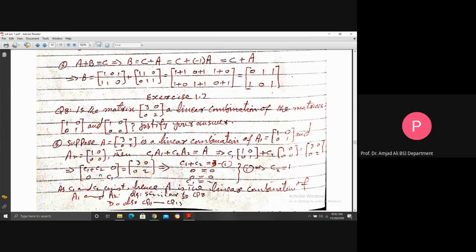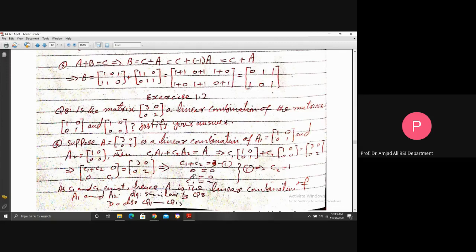Compare these two matrices because their equality sign exists here. C1 plus C2 is 3. 0 is equal to 0. 0 is equal to 0. C1 is equal to C2. This is a linear system obtained from the linear combination. And this linear system is consistent because there exists no invalid case.